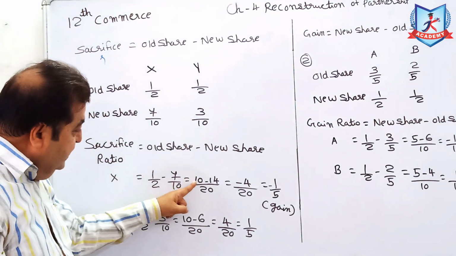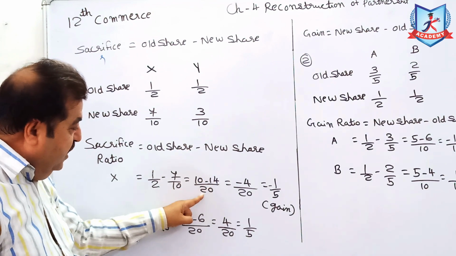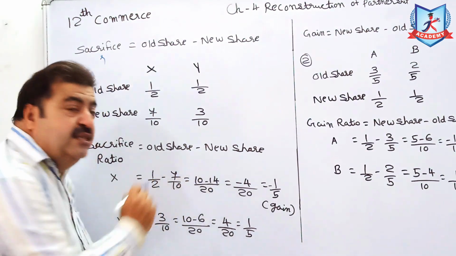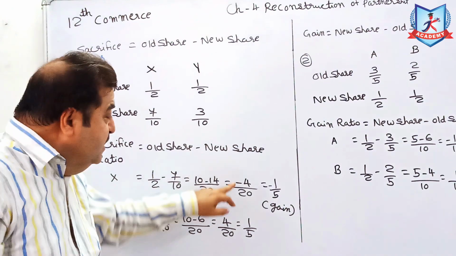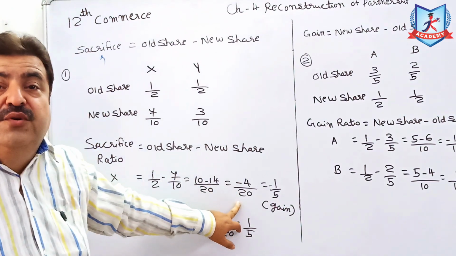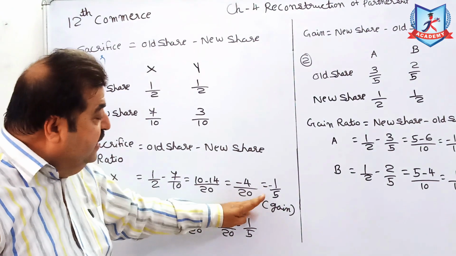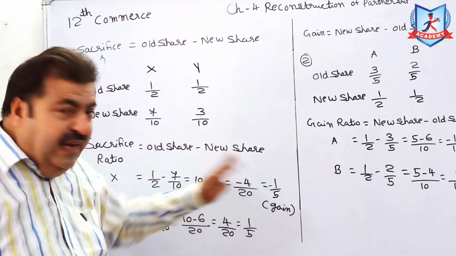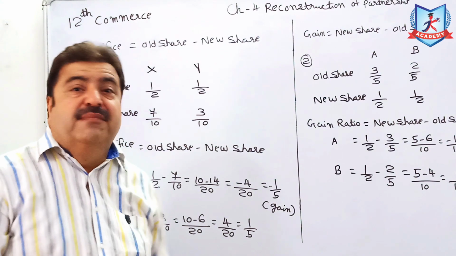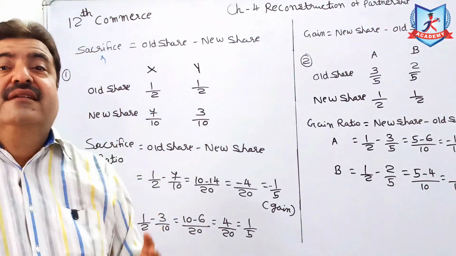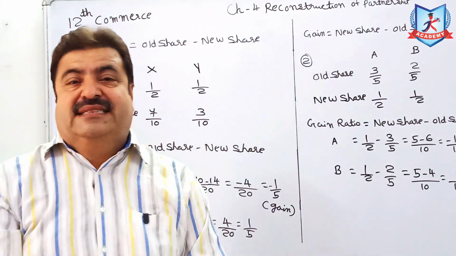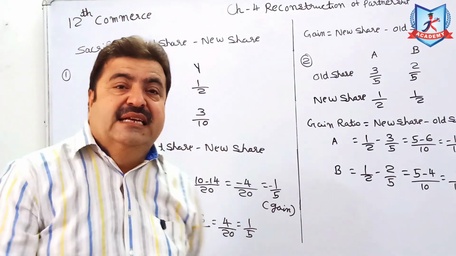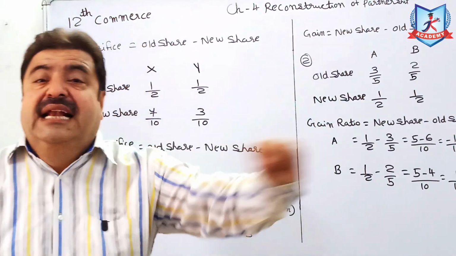So now 10 minus 14 upon 20. 10 minus 14 is minus 4 upon 20. Simplify, and it is minus 1/5. Okay, so minus 1/5. Friends, you were going to sacrifice, but your answer comes negative. Negative sacrifice